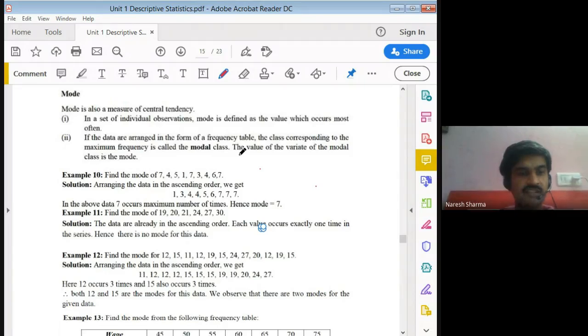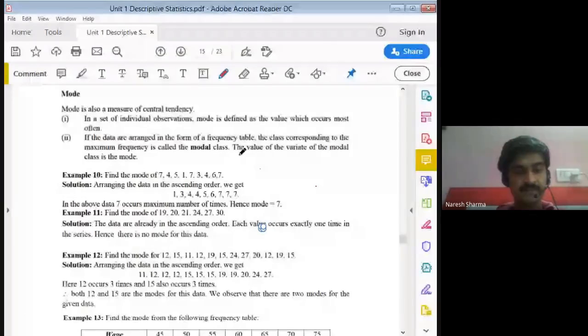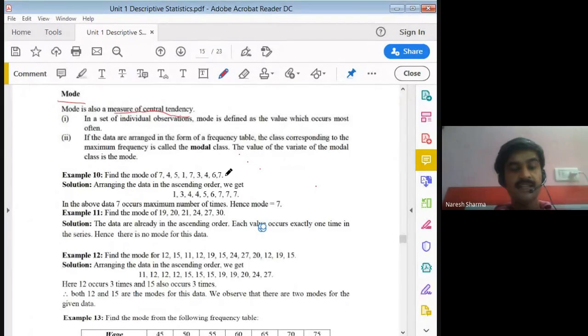So today we discuss a topic: mode of descriptive statistics. So what is mode? Mode is also a measure of central tendency for individual data, or you say raw data. We say that the value which occurs most often, or the maximum number of times, is called your mode.